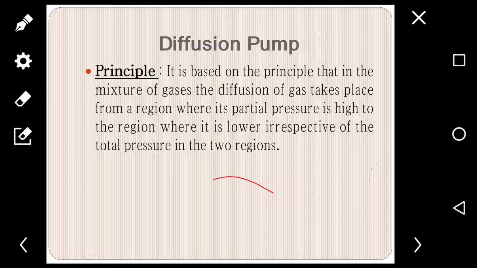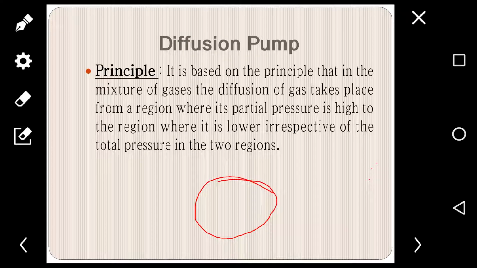This is the principle of the diffusion pump.